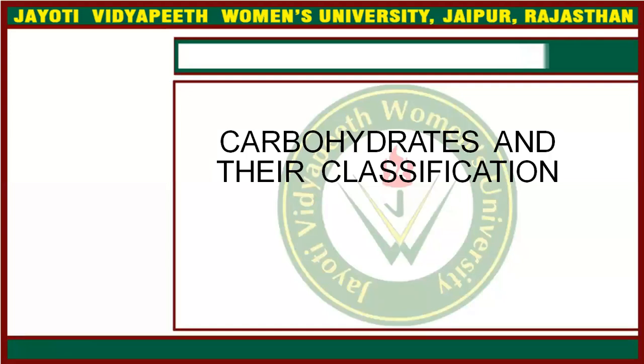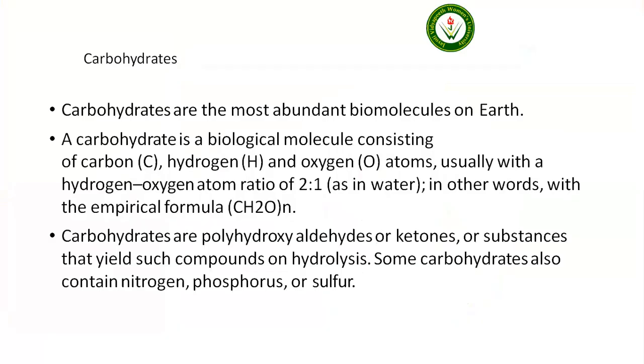So first of all, we have to know about the carbohydrates. Carbohydrates are the most abundant biomolecules on the earth. A carbohydrate is a biological molecule consisting of carbon, hydrogen and oxygen atoms, usually with a hydrogen to oxygen atom ratio of 2:1 as in water, in other words with the empirical formula CnH2nOn. Carbohydrates are polyhydroxy aldehydes or ketones, or substances that yield such compounds on hydrolysis. Some carbohydrates also contain nitrogen, phosphorus or sulfur, which make them specialized.